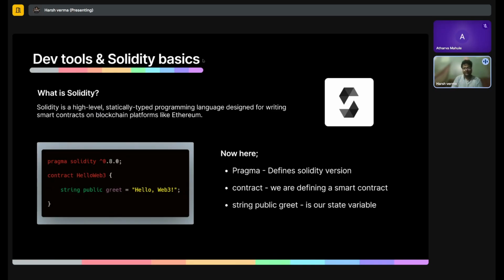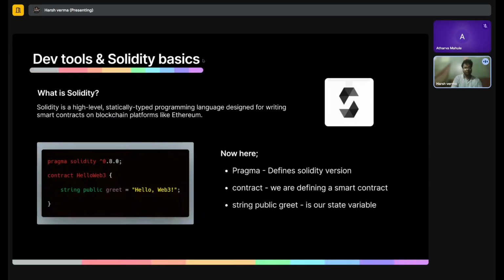Solidity is a high-level, statically typed programming language that is mainly created to develop smart contracts on the Ethereum network. So yes, that was it. It is a high-level language. It is statically typed, meaning that once you set any variable and define it, you cannot change its type later on. It is for the Ethereum blockchain.